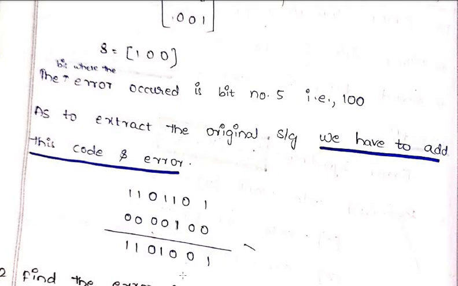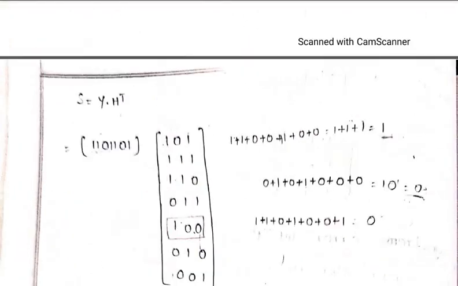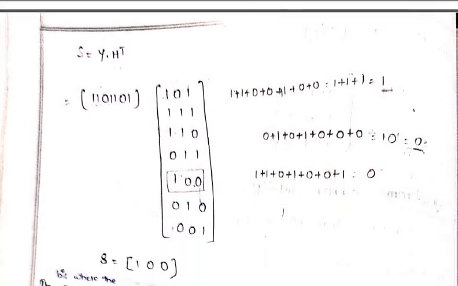Okay, I hope you are clear. First you have to see the problem. They will be giving you the message stream that has to be multiplied with your H transpose, because the syndrome error formula is S is equal to Y into H transpose. Now after multiplying, you will be getting an output bit. You have to search where exactly that is matching in your H transpose.